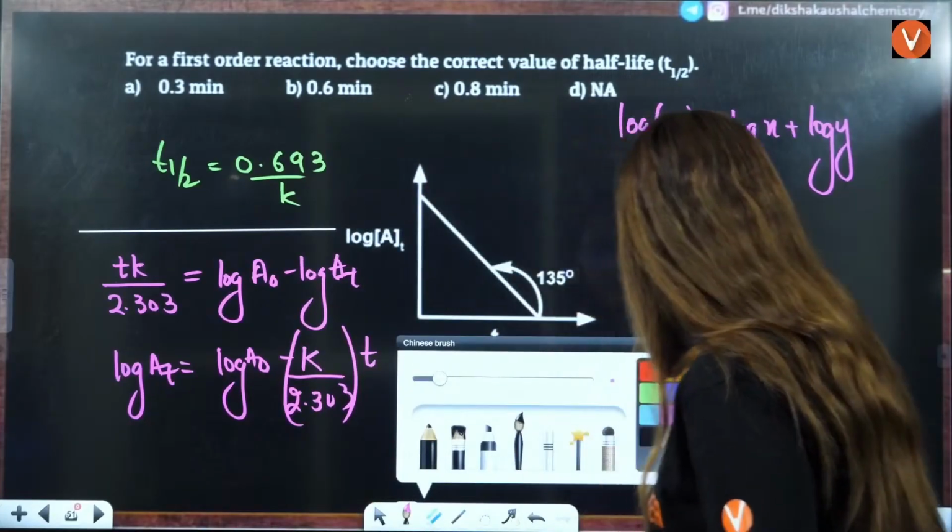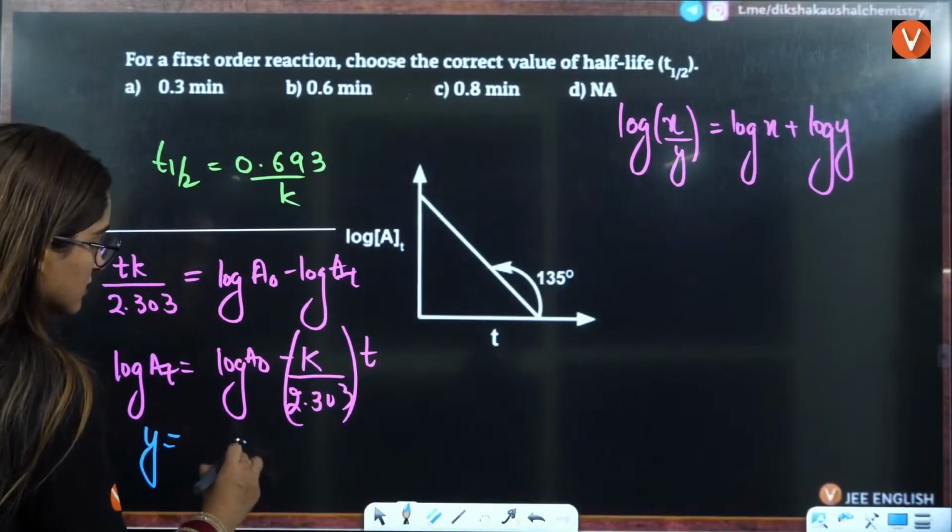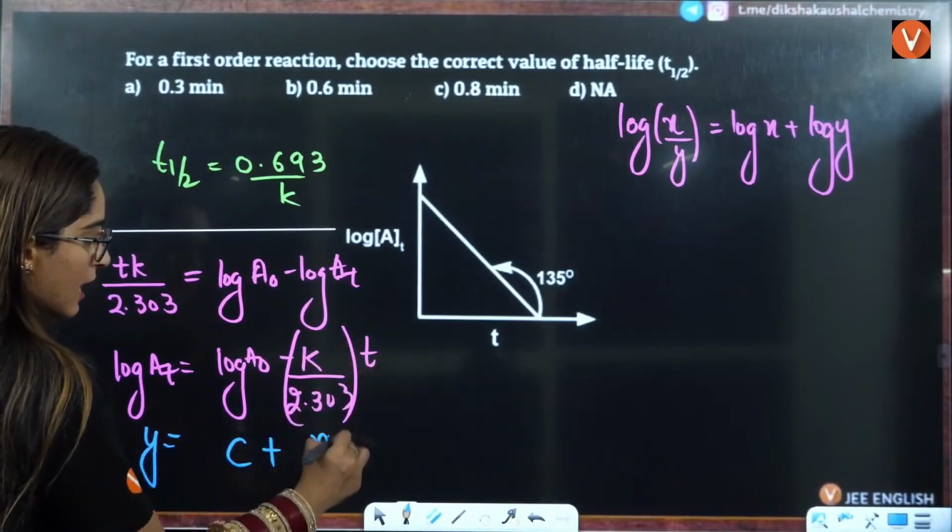So if you put this in the form of straight line equation, that is y equals to c plus mx, this is intercept, this is m and this is x.